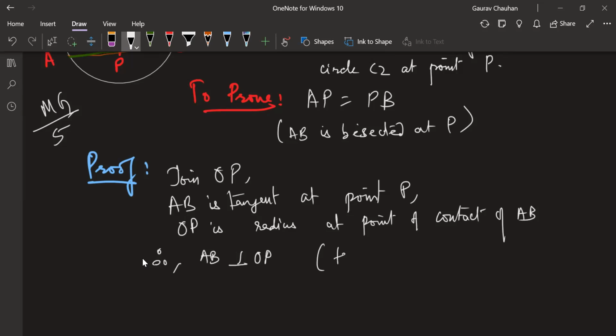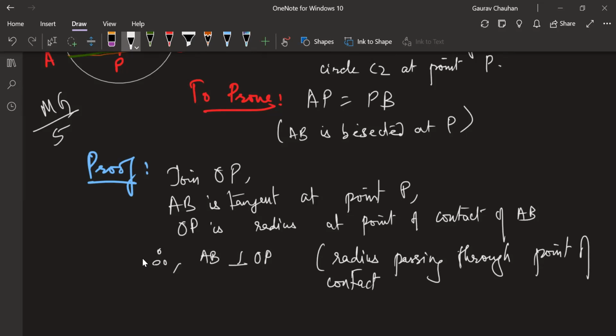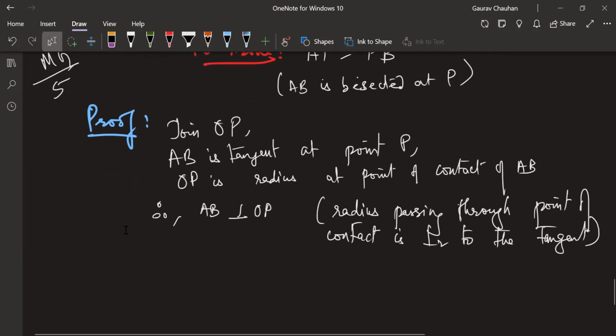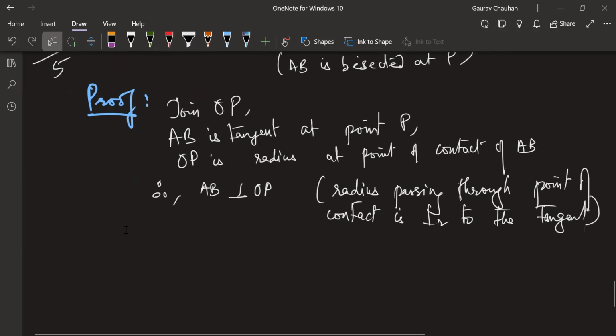Now the reason comes. What is the reason here? What was the first theorem? The radius passing through the point of contact is perpendicular to the tangent. Yeah, that's theorem 14C, but you have to write the full theorem.